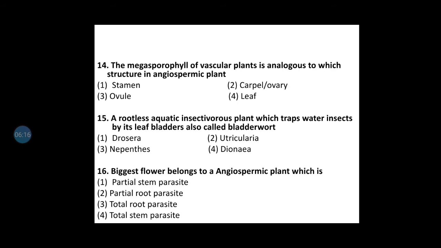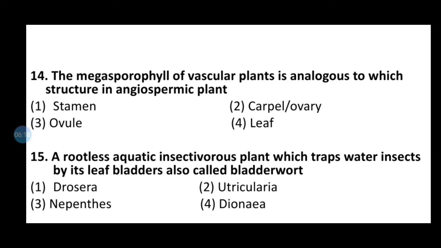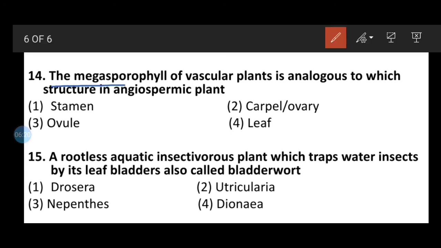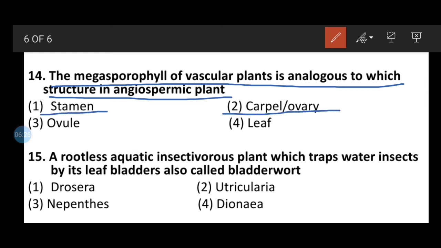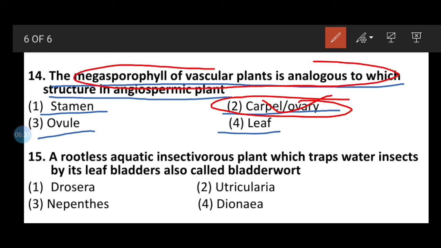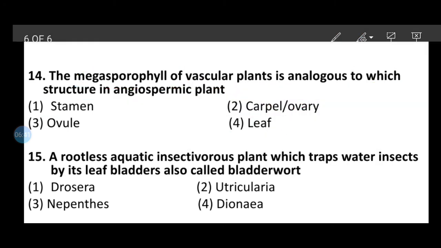Question number 14: the megasporophyll of vascular plants is analogous to which structure of the angiospermic plant? Option number 1, stamen; option number 2, carpel or ovary; option number 3, ovule; and option number 4, leaf. So here the correct answer will be carpel or ovary, which is analogous to the megasporophyll of vascular plants.